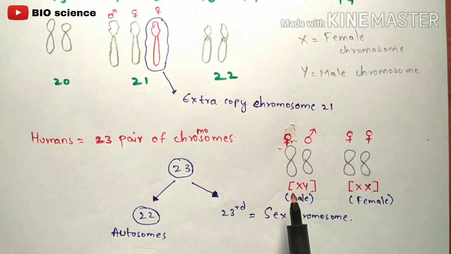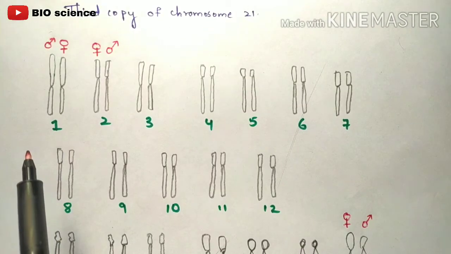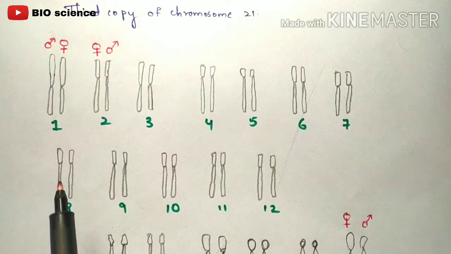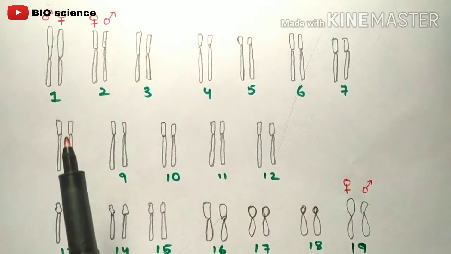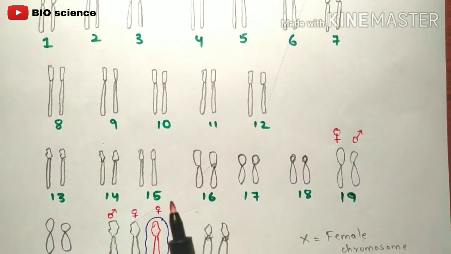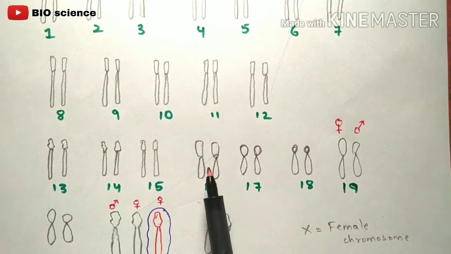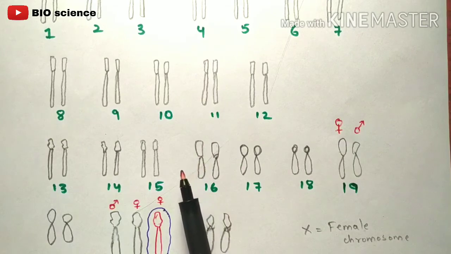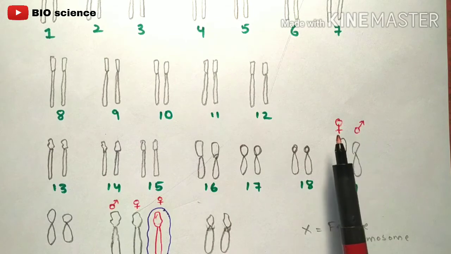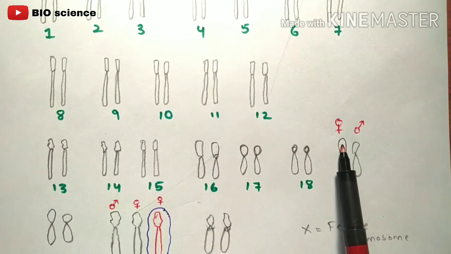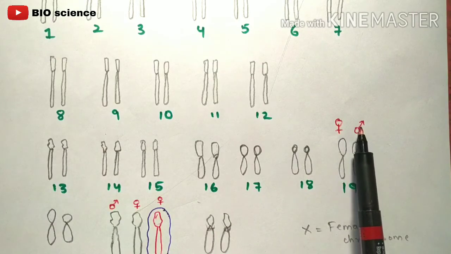So normally, as I have said, there are 23 pairs of chromosomes, of which 22 are autosomes, and Down syndrome can be seen in these 22 pairs of autosomes, right? Let us consider all of these as the autosomes. In each pair of chromosomes, one chromosome is received from the female parent and the other from the male parent. As the symbol indicates, this symbol is the female and this symbol is the male.